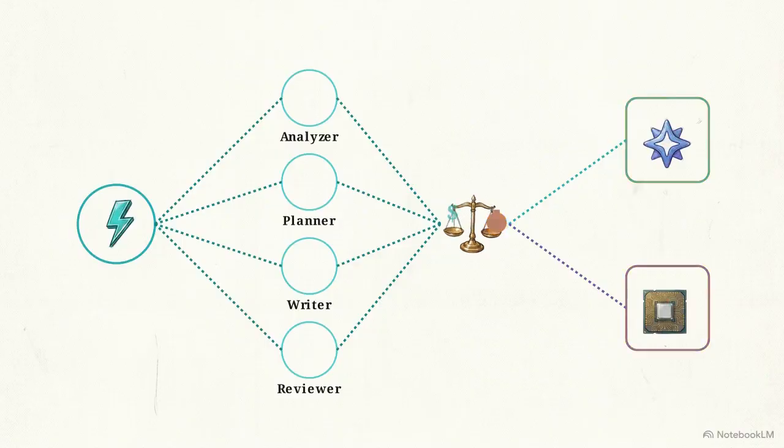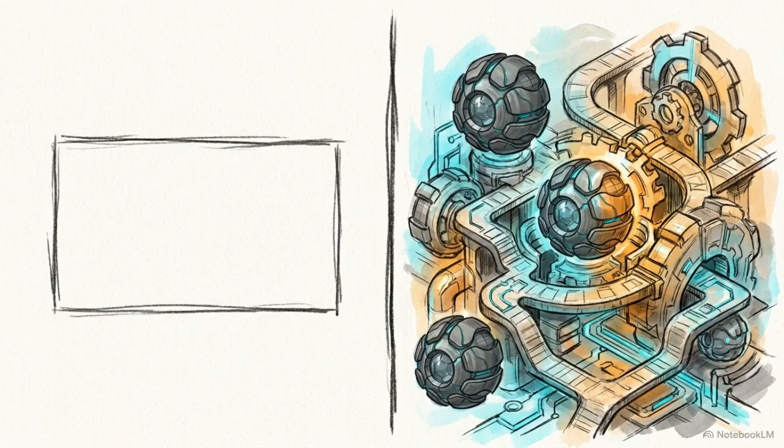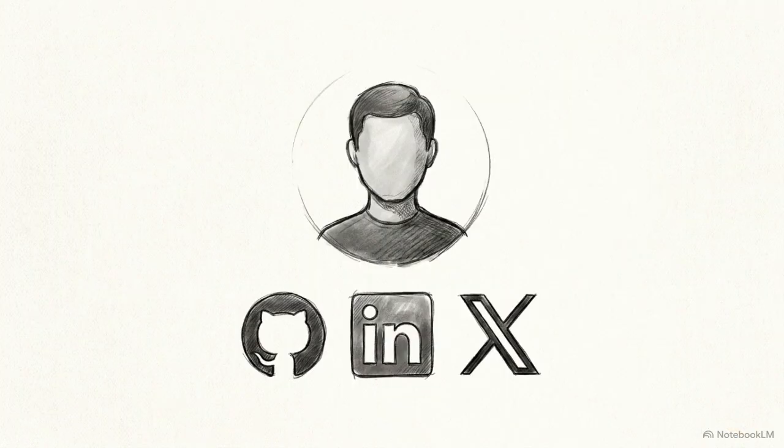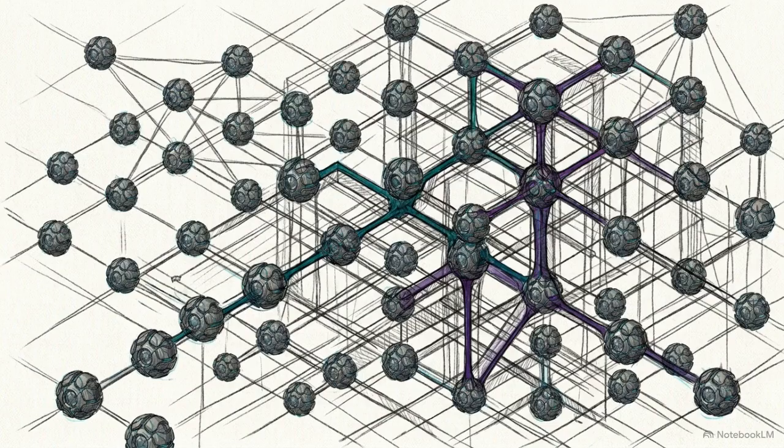For engineering managers and technical recruiters evaluating talent in the AI space, architectures like this separate applied engineering from basic prompting. You can examine the open-source code on GitHub and connect directly with Himanshu Kumar on LinkedIn and X. The future of software engineering lies in orchestrating systems of intelligent agents.